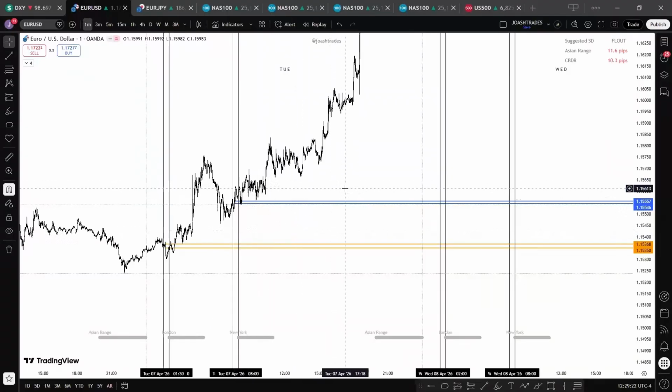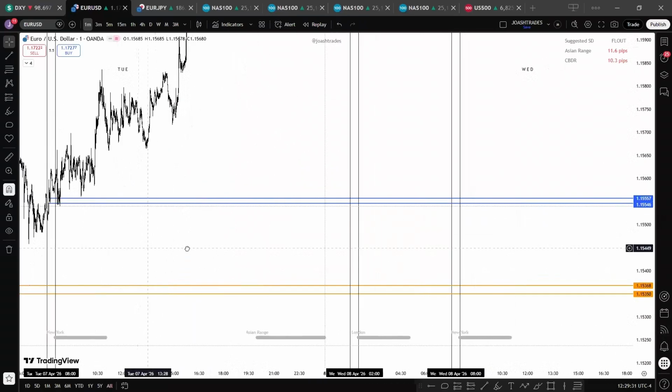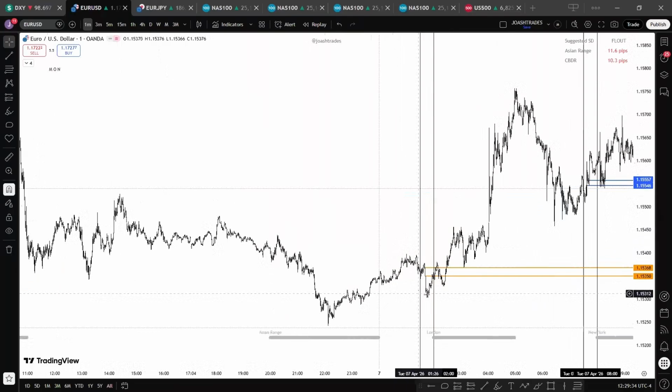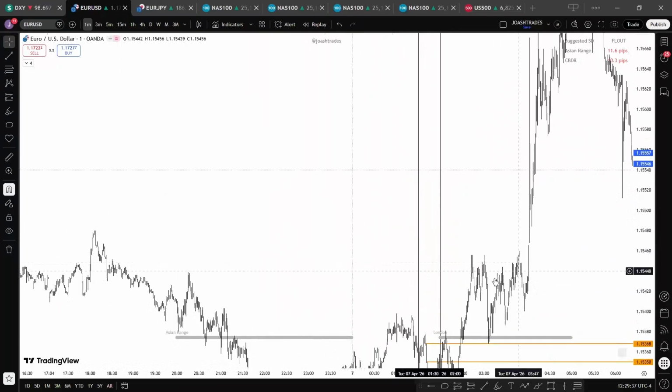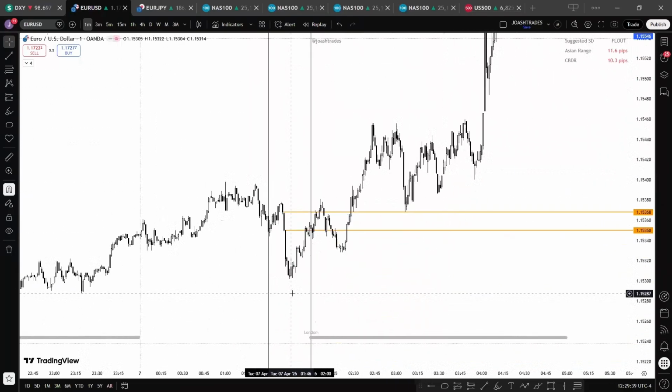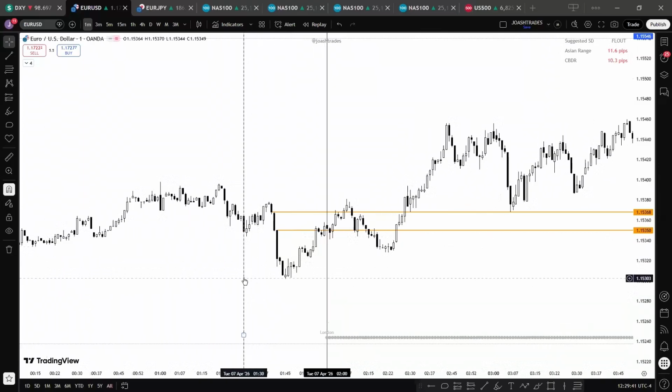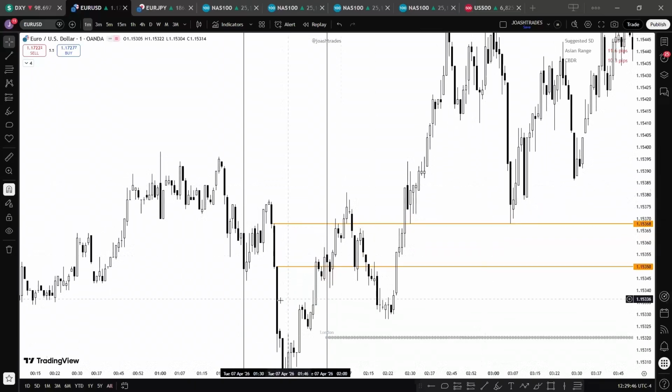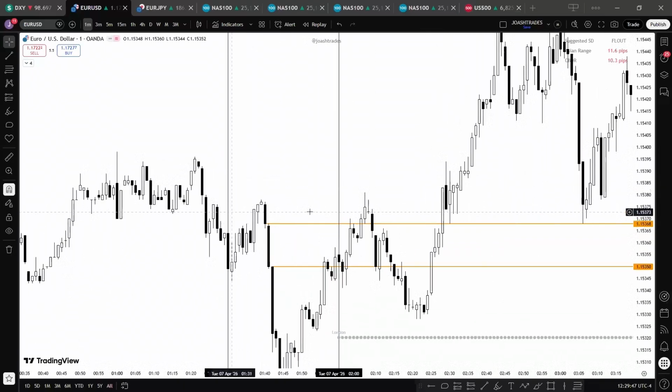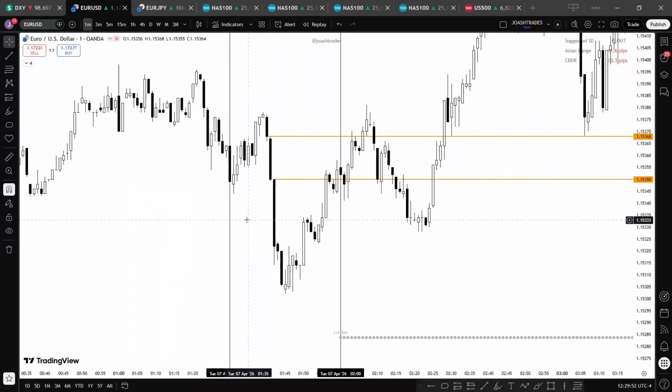We're going to study 1 week data of this pair in order to understand how to use the first presented fair value gap. All right, so here's Tuesday. Remember, we want to find the first presented fair value gap within a time window. And for London session, you want to find it within the 1:30 a.m. and then 2:30 a.m. All right. If you look closely, I delineated this time window with this line here. We can see here and here. The first presented fair value gap was this here.